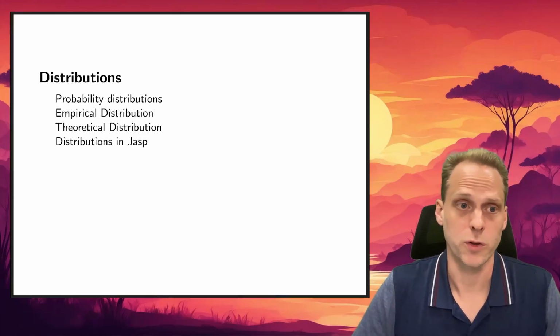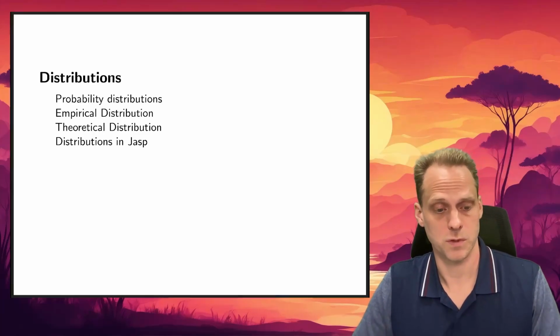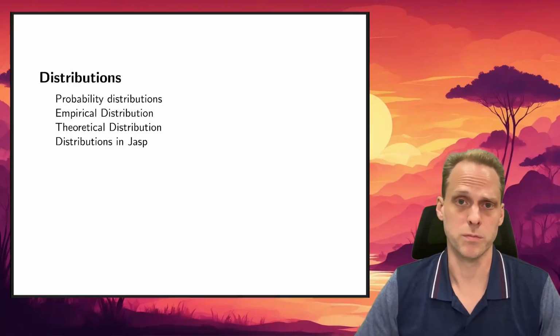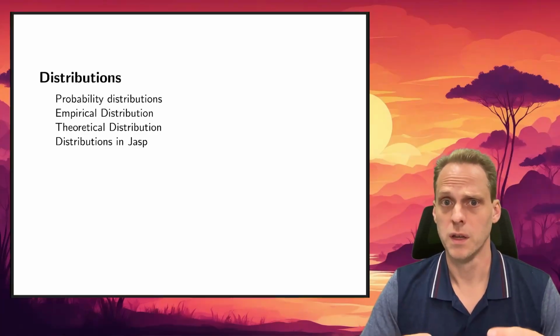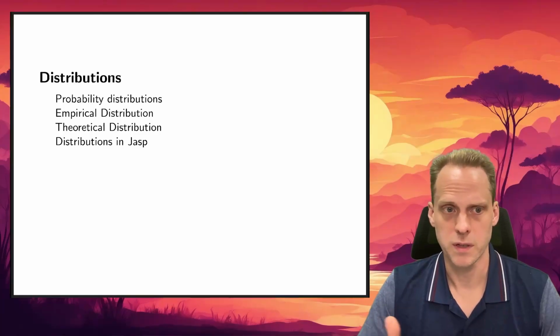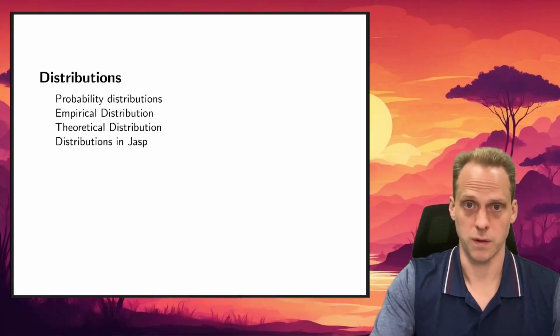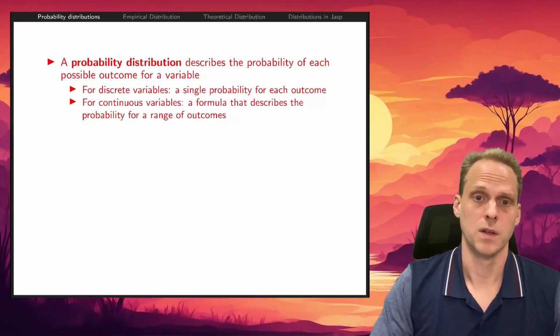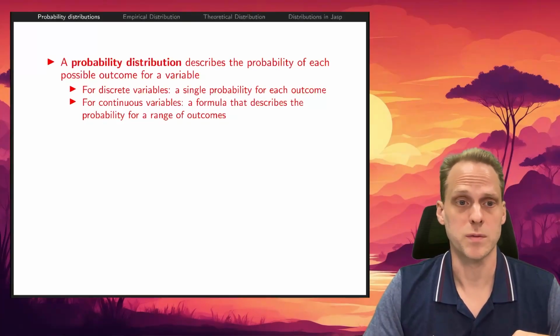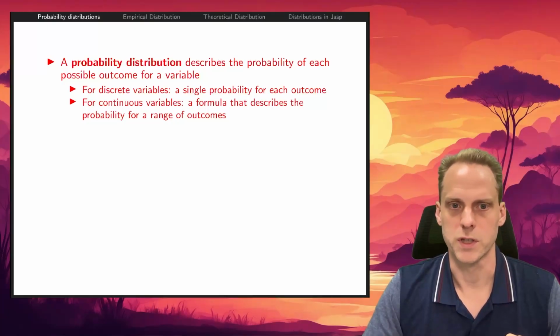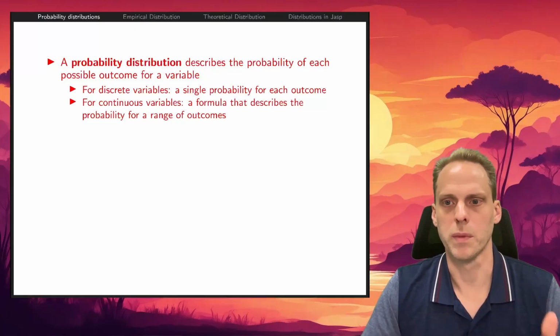In this video, I want to talk about distributions. In the last video, I talked about probabilities of random variables, the probability that a variable takes a certain event. Now we're going to talk about it in a bit more detail in distributions. A probability distribution describes the probability of each possible outcome for a variable. For a discrete variable, that gives you a single probability for each outcome.